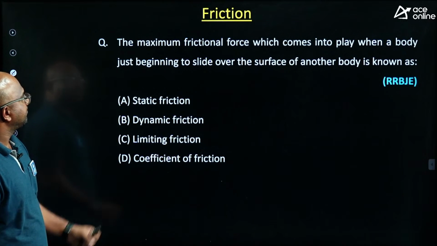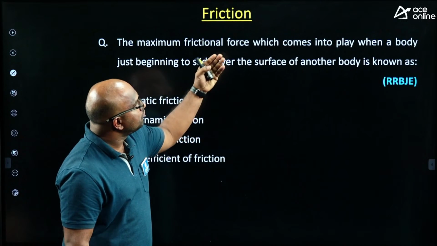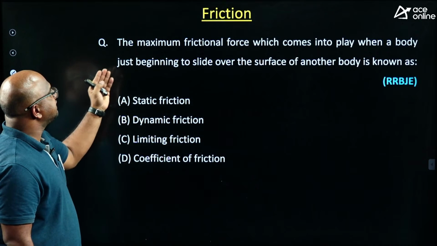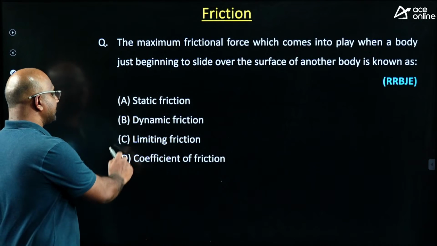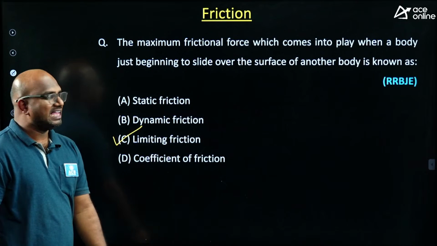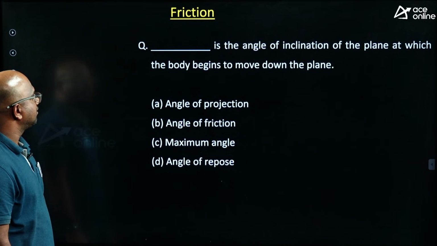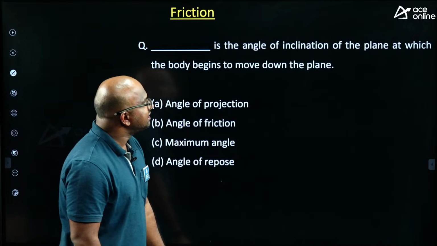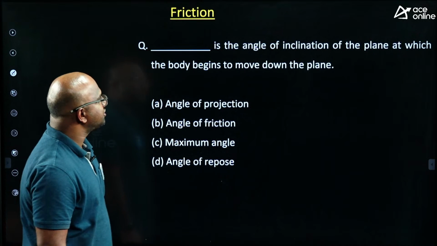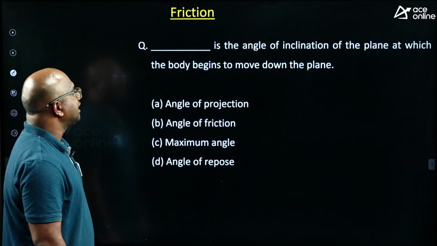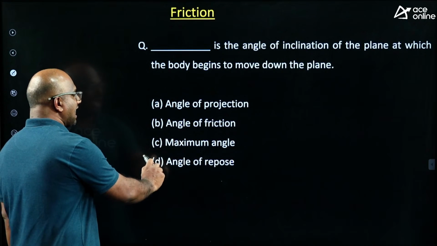Clear? Next, the maximum friction force which comes into play when the body just begins to slide. It is a similar kind of question they have given, guys. It is limiting friction itself. Yes. Dash is the angle of inclination of the plane at which the body begins to move downward. It is the angle of repose.